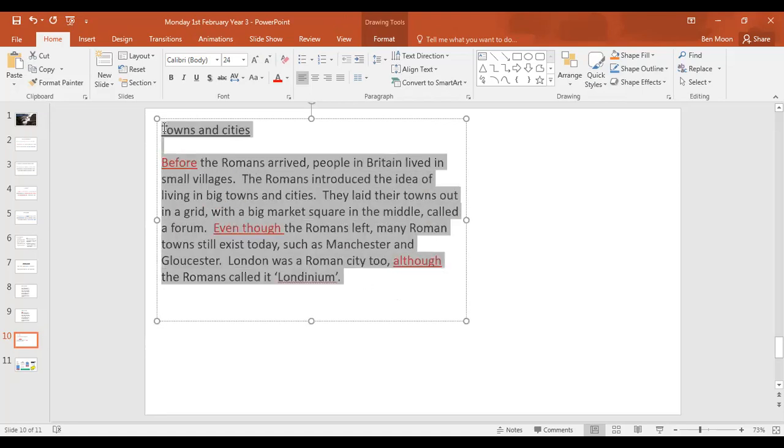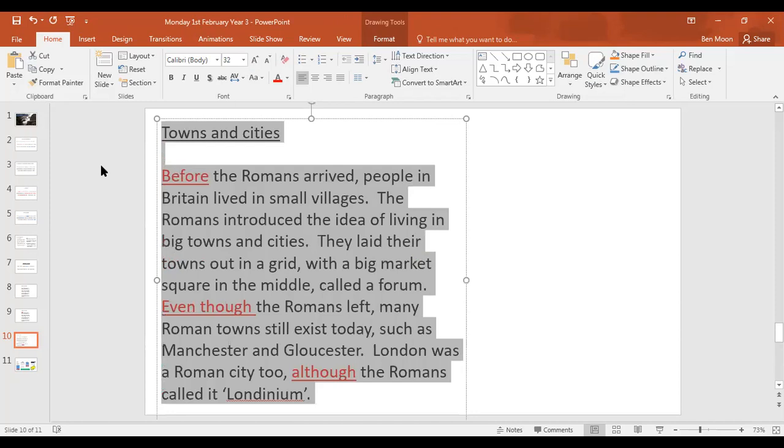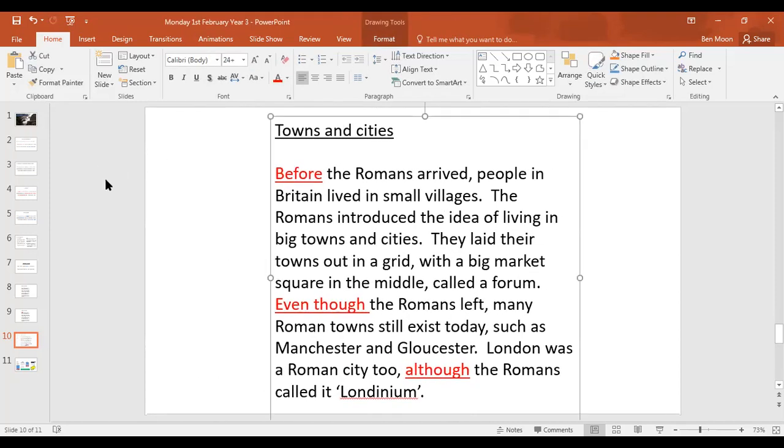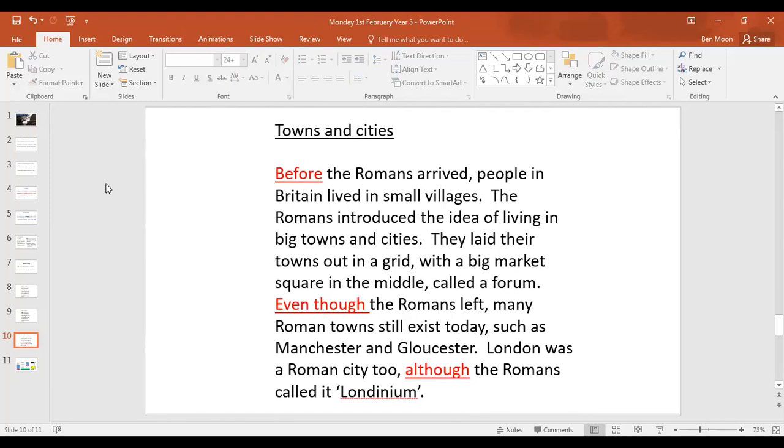There you go. I'll just make that nice and big so you can maybe see it a bit clearer. So we've got, before the Romans arrived, people in Britain lived in small villages. The Romans introduced the idea of living in big towns and cities. They laid their towns out in a grid with a big market square in the middle called a forum. Even though the Romans left, many Roman towns still exist today, such as Manchester and Gloucester. London was a Roman city too, although the Romans called it Londinium.